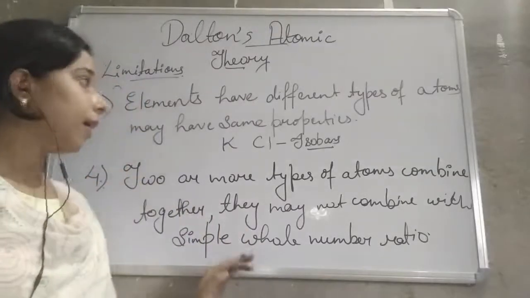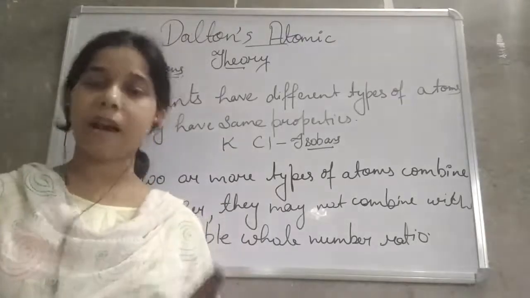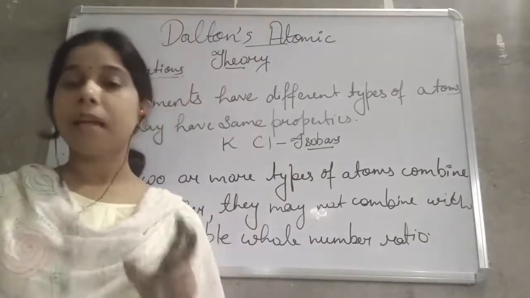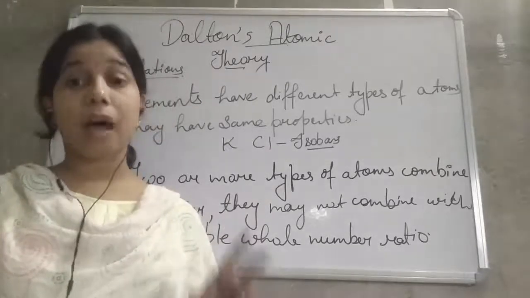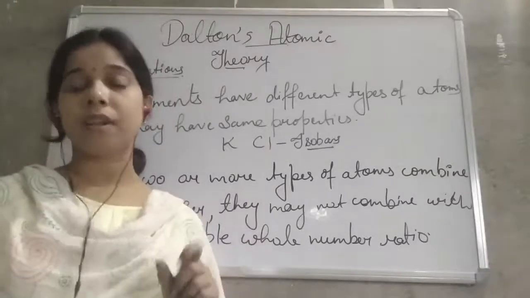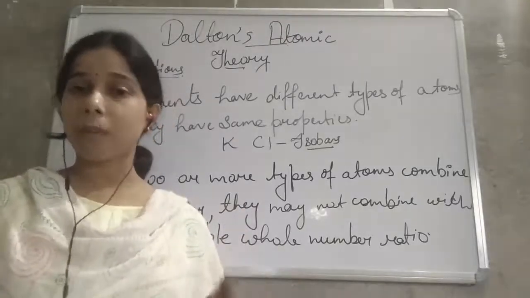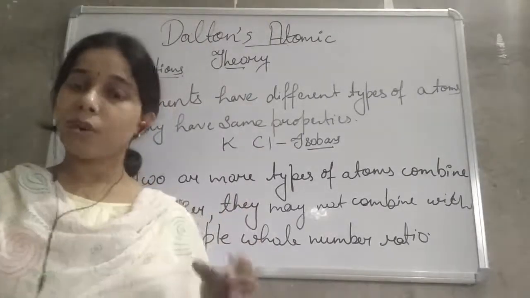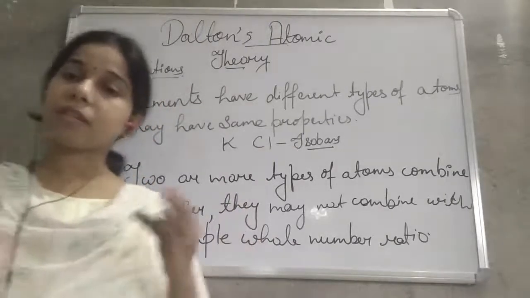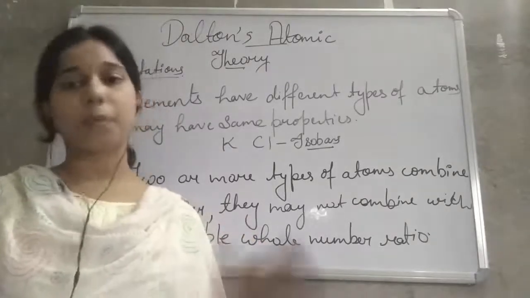Second, he explained that an element consisting of one type of atom has similar properties. But we have seen isotopes exist in nature, which are of the same element with the same type of atom, but their atomic masses are different. So elements consisting of one type of atom may have different properties.